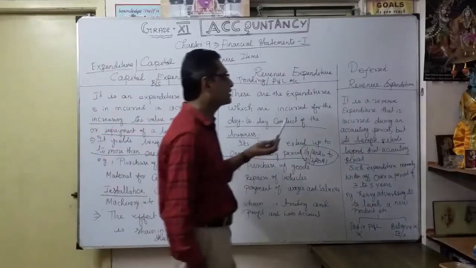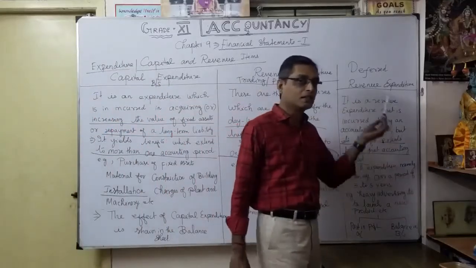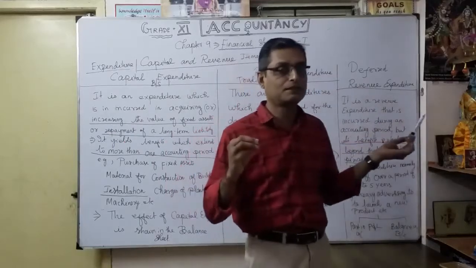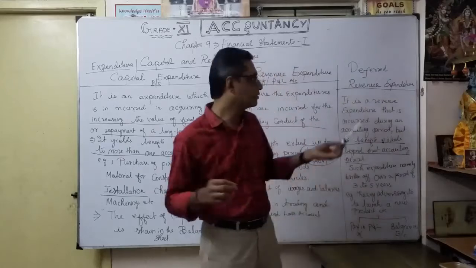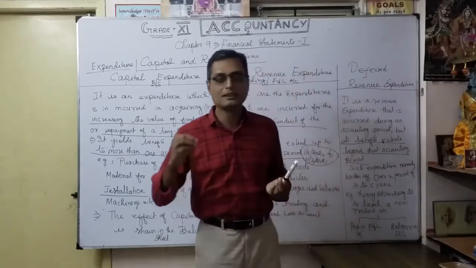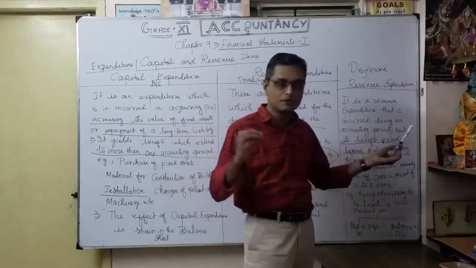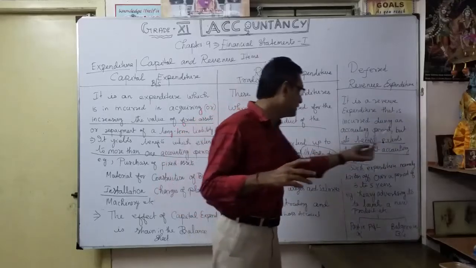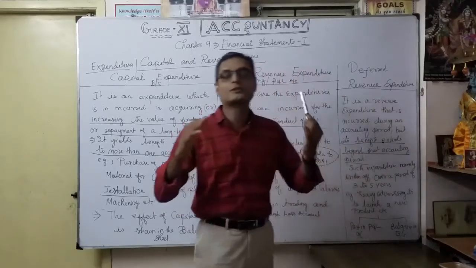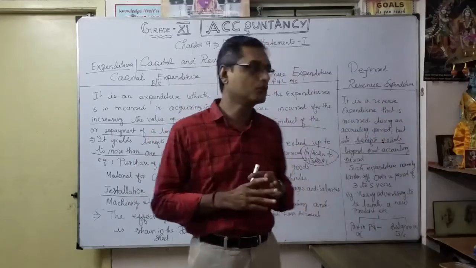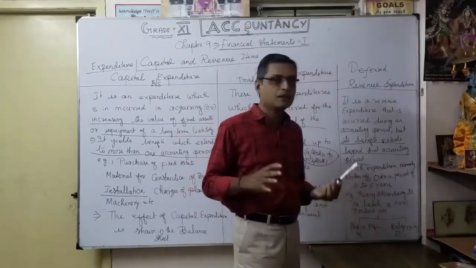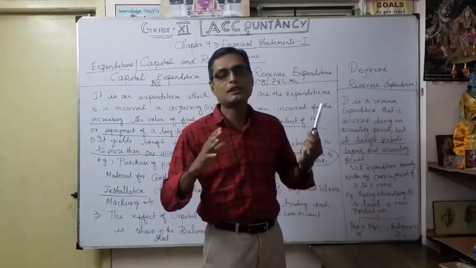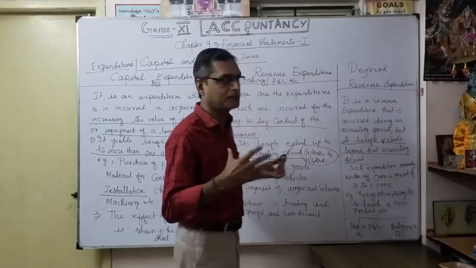Even though it is a revenue expenditure incurred during the accounting period, because the benefits extend beyond it, we call it deferred revenue expenditure. Such expenditure is normally written off over some 3 or 5 years. I will explain that.